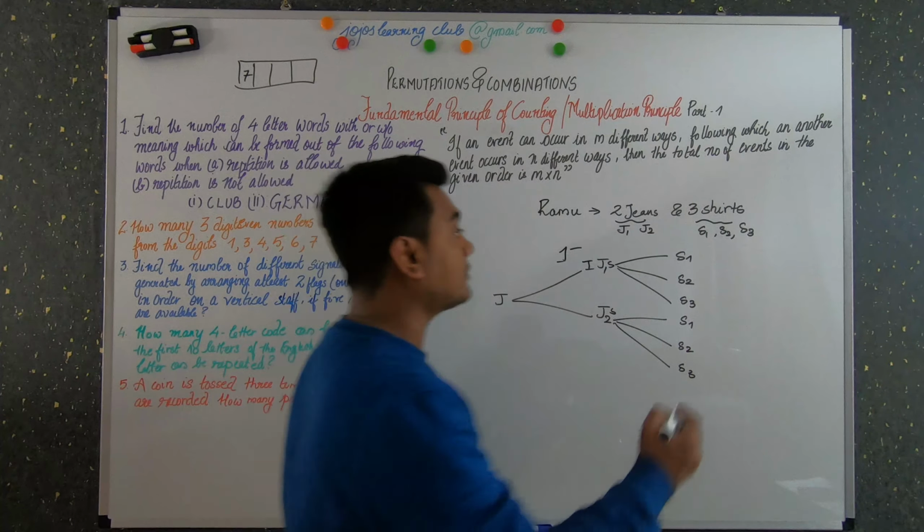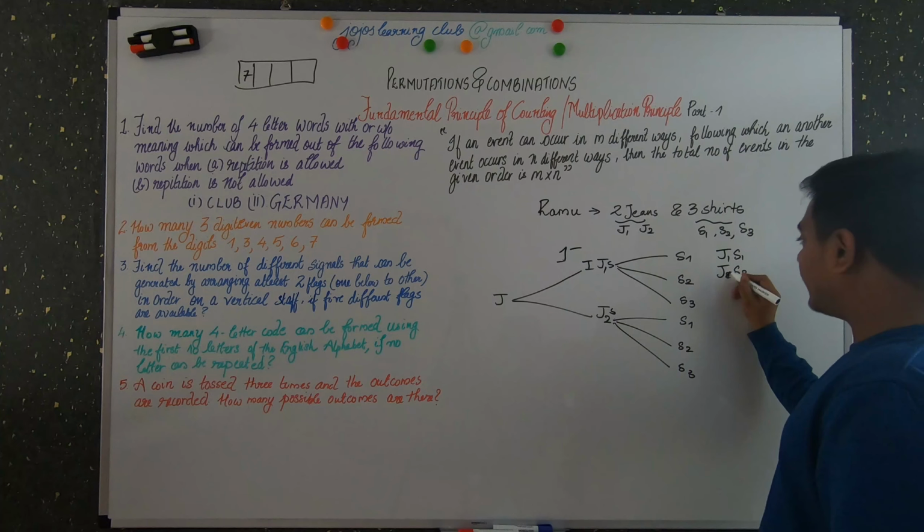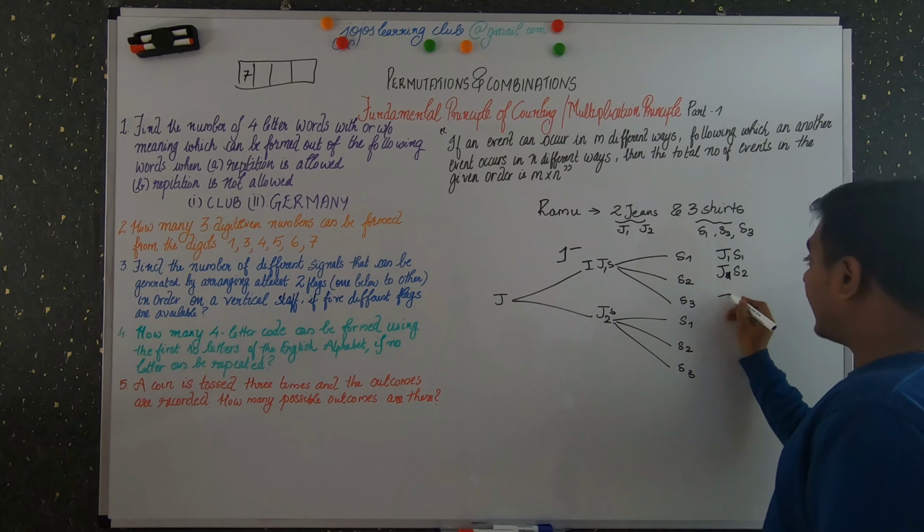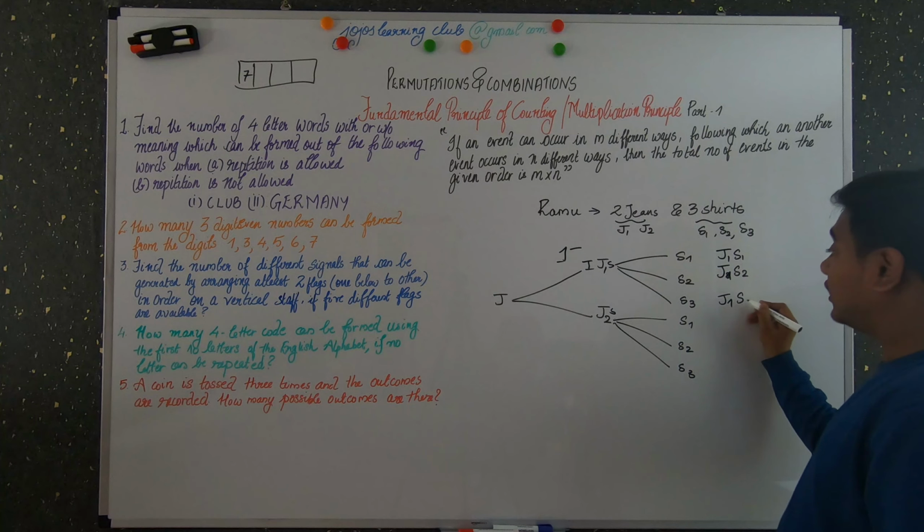How does it come? First jeans and the first shirt, first jeans and the second shirt, and first jeans and the third shirt. Again for the second one, second jeans and the first shirt, second jeans and the second shirt, second jeans and the third shirt. So these are the different possibilities for Ramu for selecting a pair. This is the number of arrangements.